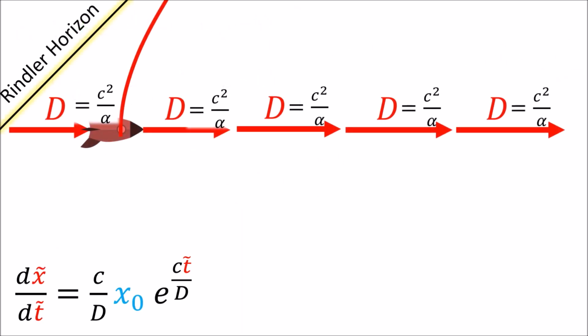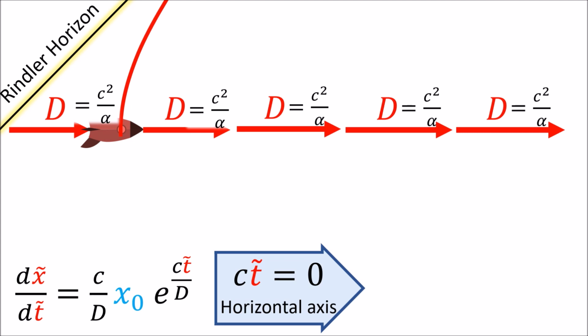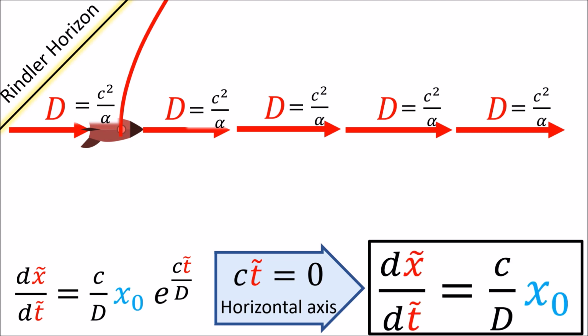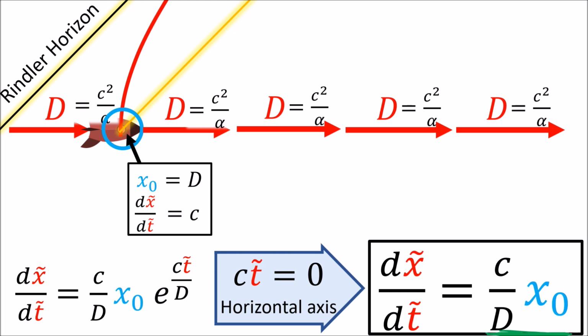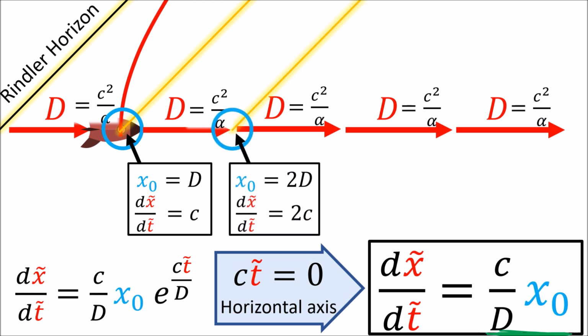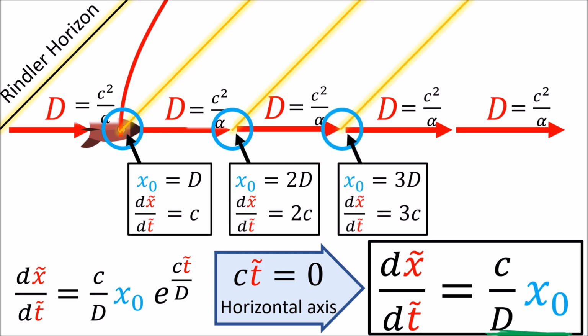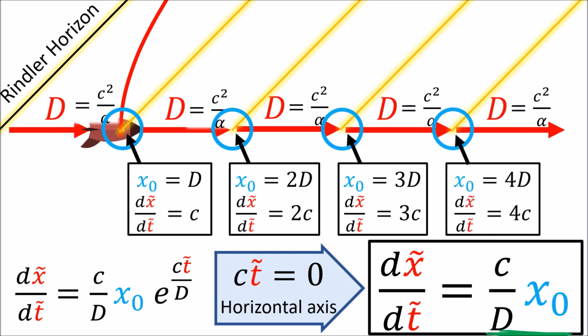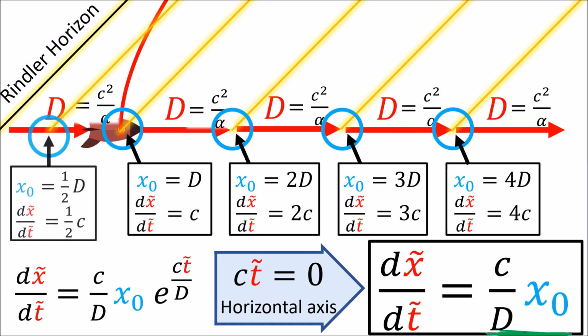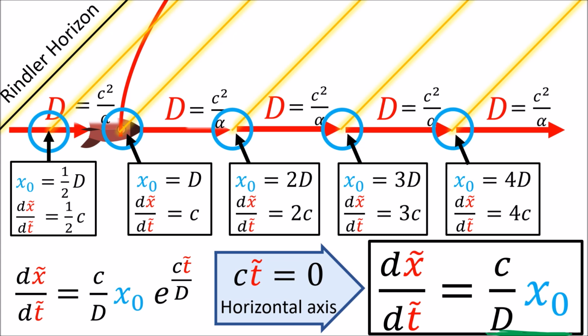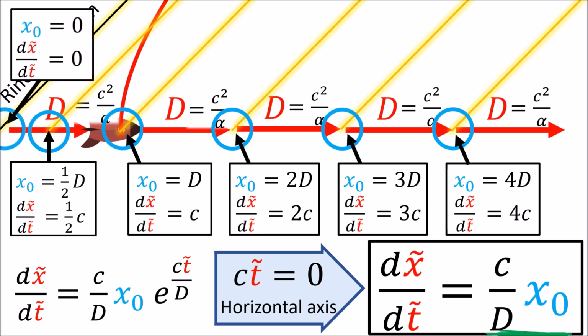If we restrict this formula to the horizontal axis, where ct tilde equals 0, then we get the speed of light is c over d times the initial position x naught. This means that a beam of light sent from the Rindler distance d has a speed c. A beam of light sent from the position 2d has a speed 2c. A light beam sent from 3d has speed 3c, and a light beam sent from 4d has speed 4c. Also, a light beam sent from 1/2d has speed 1/2c. And a light beam sent from the Rindler horizon at the origin has 0 speed, as we discussed in the last video.